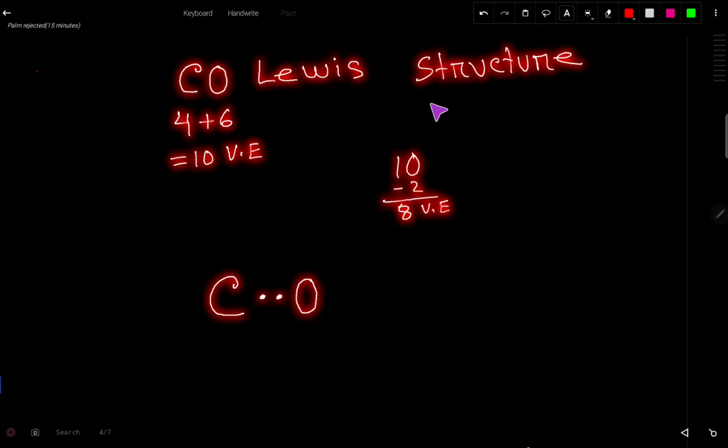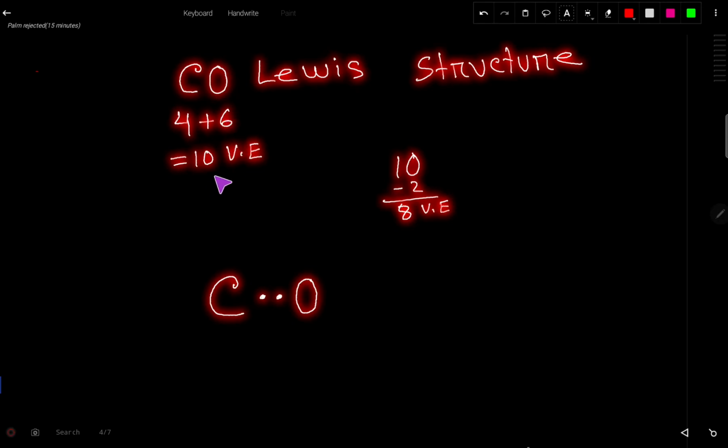CO Lewis structure. Carbon has 4 valence electrons and oxygen has 6 valence electrons. Totally we have 10 valence electrons. Carbon is an element of group 4, so it has 4 valence electrons. Oxygen is an element of group 6, so it has 6 valence electrons.